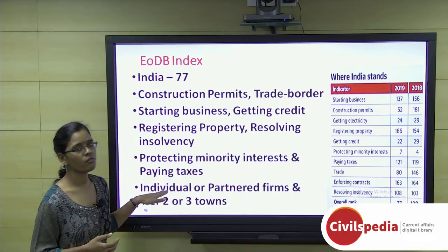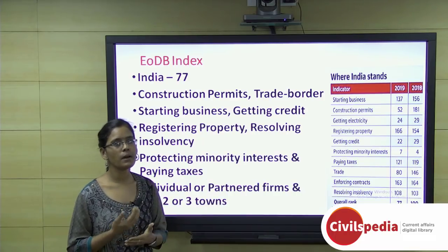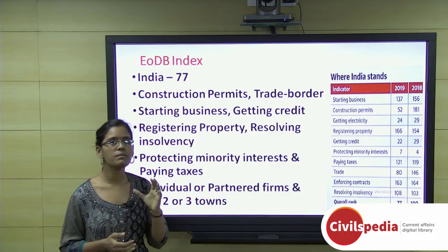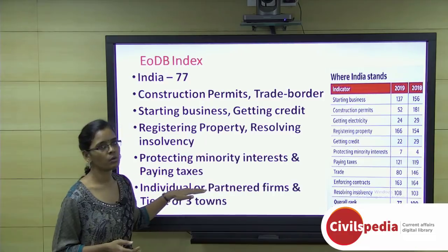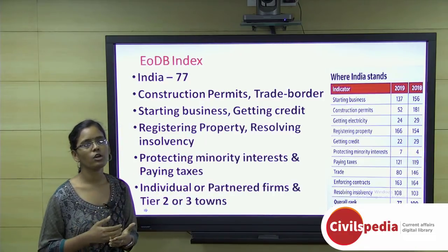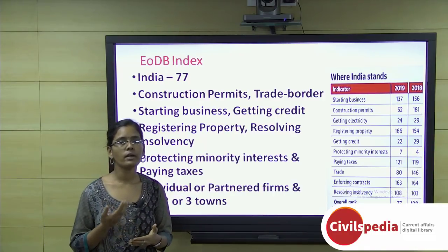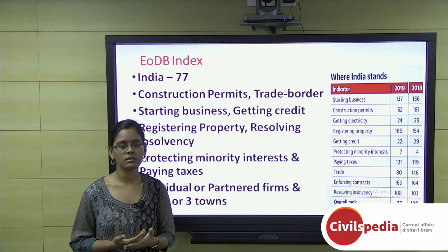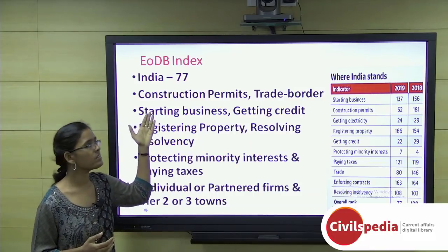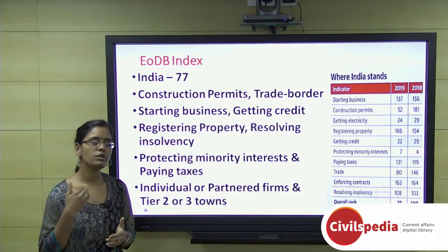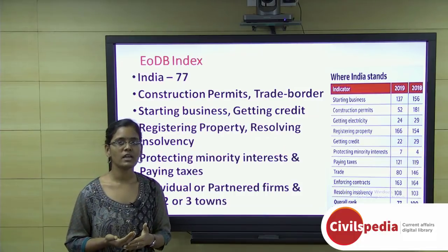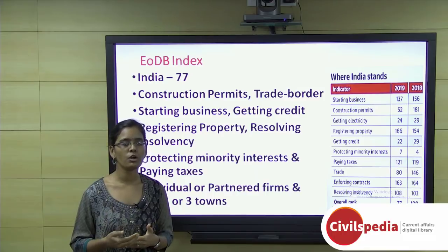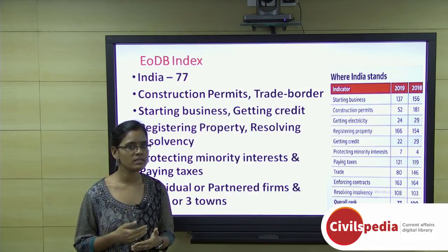First, this is not focusing on individual firms as well as partnered firms, because the ease of doing business takes samples only from mid-sized firms. So these were left out, and it is also focusing only on Mumbai and Delhi. So what about tier 2 and tier 3 cities and towns? How the business environment is there will not get into the picture of India's 77th rank. That shows we need to take more steps to understand how business is going in tier 2 and tier 3 cities, and how individual entrepreneurship and small firms are doing.